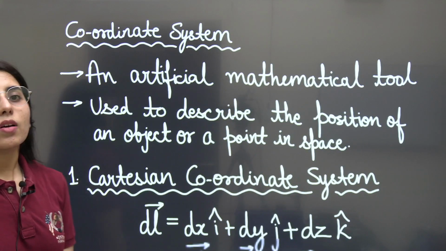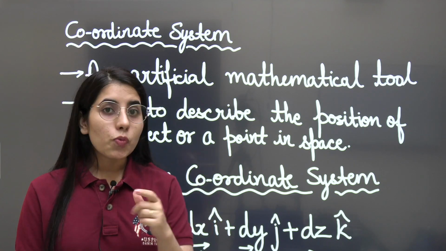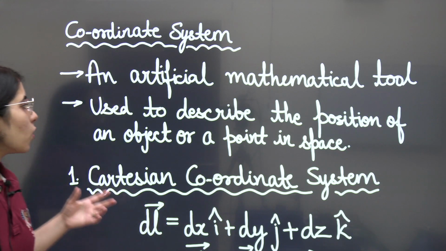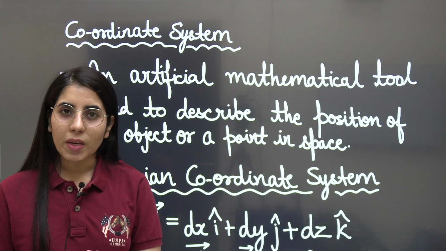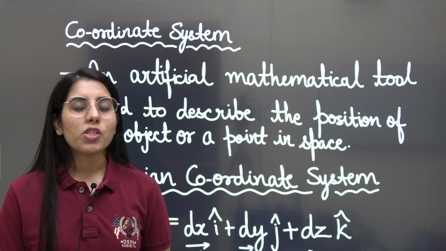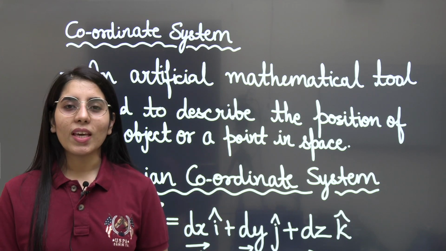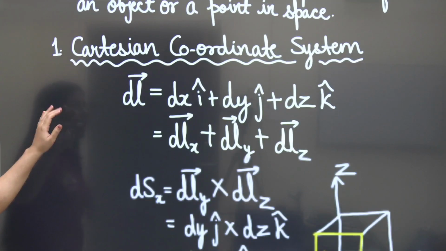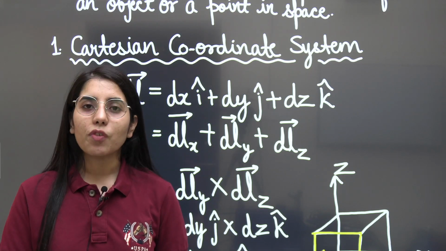So first thing is, what is a coordinate system? Basically, it is an artificial mathematical tool which we consider to locate the position of a point in space. It is used to describe the position of an object or a point in space, and this is just an artificial mathematical tool. But it is very helpful in solving the questions too. So you need to know most of the things about it, which we will be covering in this session today. It will surely be helpful for all of you, and quickly we will be covering everything you need to know without devoting so much time.